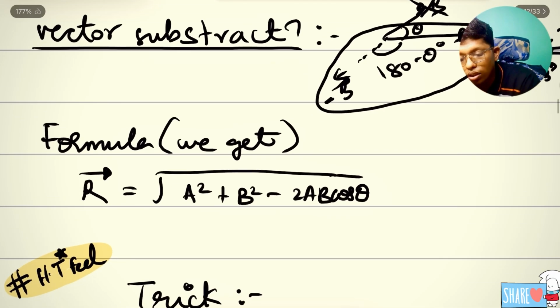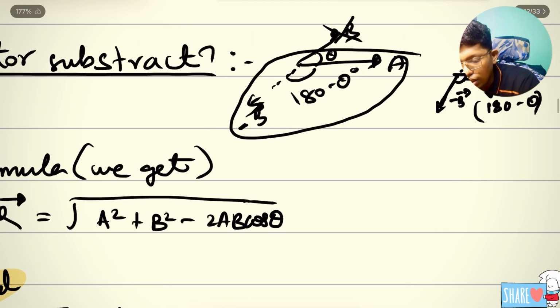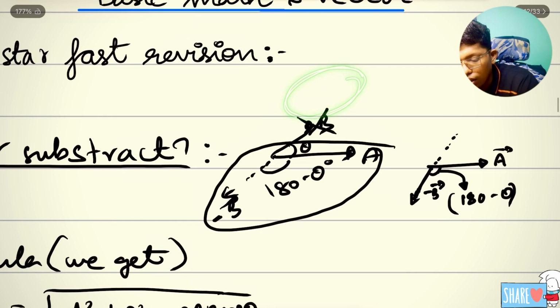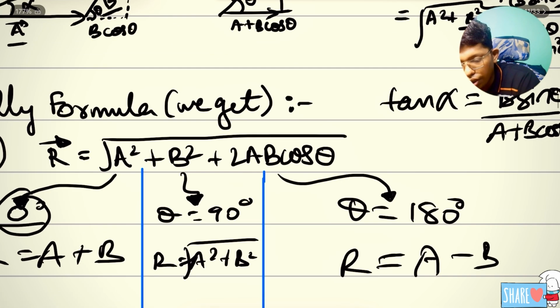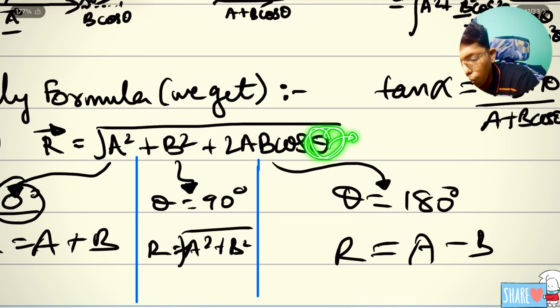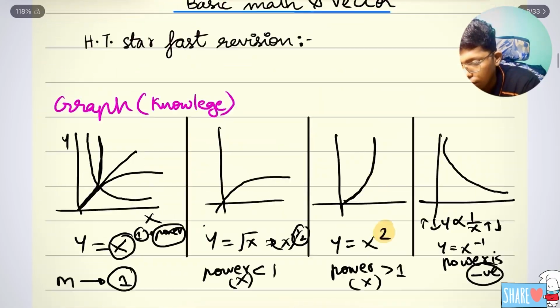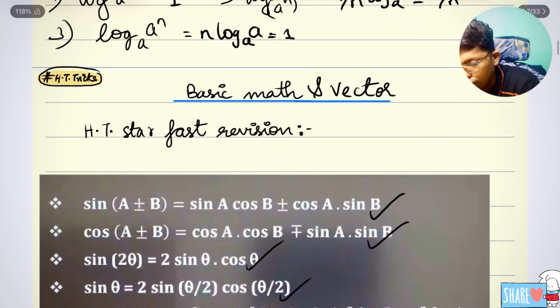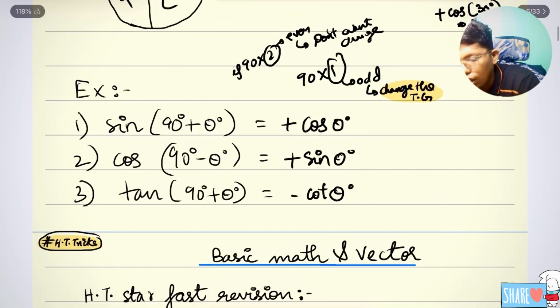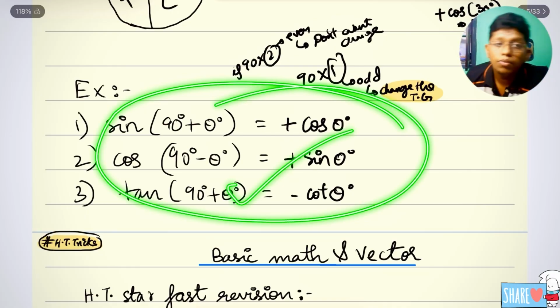If you use this formula, there is nothing else to do. Just take this theta and put it as 180 minus theta, and definitely you will get the answer. If you want, you can also use the formula I have taught you before, the trigonometry function. This is very, very important.